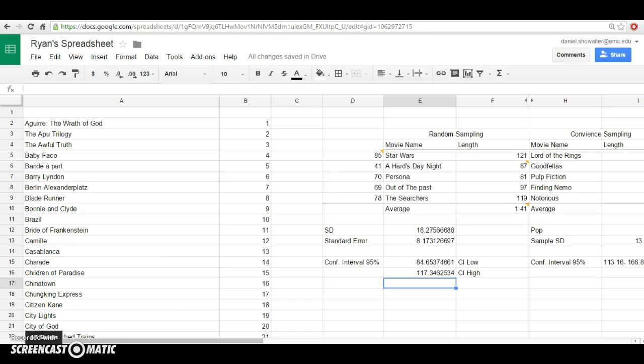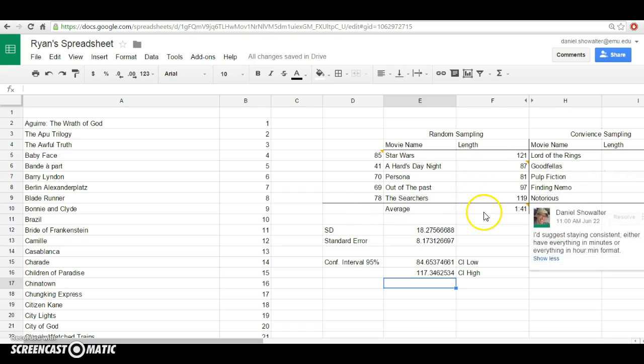Okay, so let's jump into the data here. Ryan had the 100 movies, listed them out, numbered them, and used a random number generator to grab 5 movies, listed here. Each of them has a length, and he took the average length of 101 minutes.